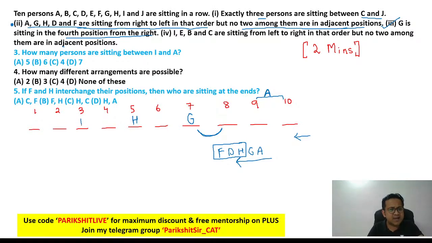H, D, F are not adjacent, and out of 6 positions you have to fill 3 positions, so the only possibility is that they have to be alternate. Will you agree? They should not be adjacent and you have to arrange three people out of 6 places, so they have to be alternate. HDF, the only possibility is H is at 5, D is at 3, F is at 1.